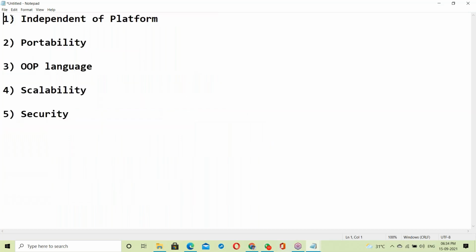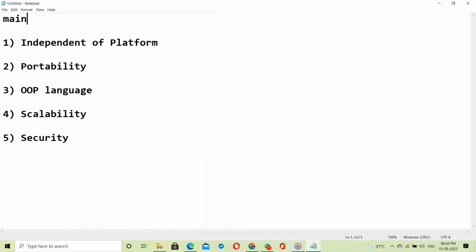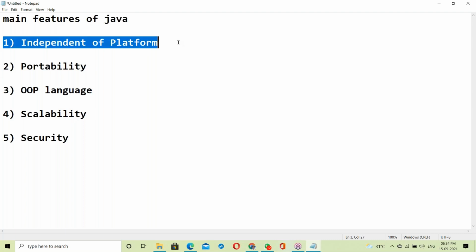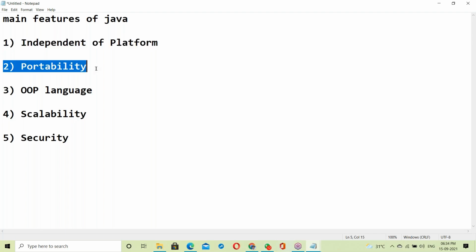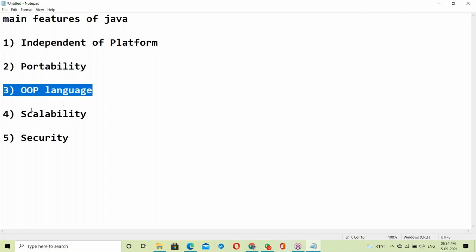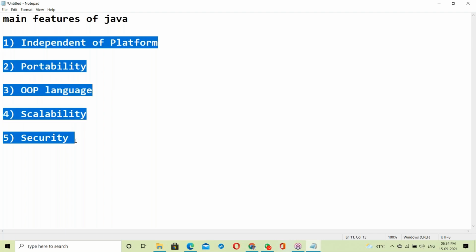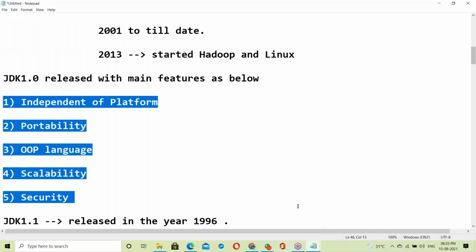These are the main features of Java: independence of platform, portability, object-oriented language, scalability, and security. Let us start with these features here.